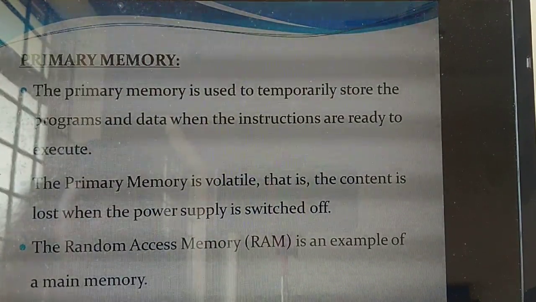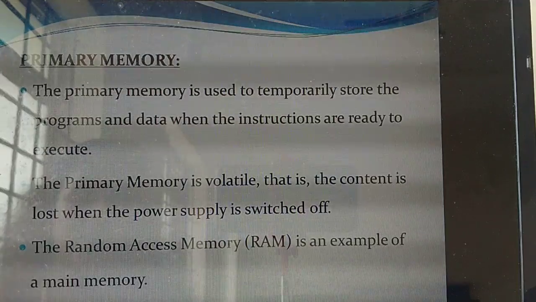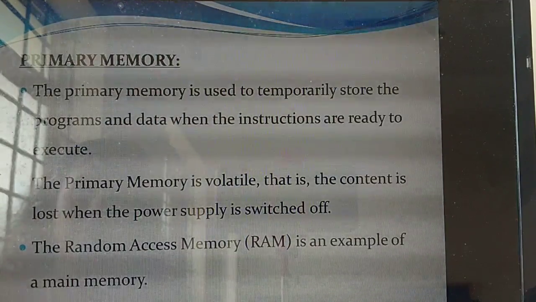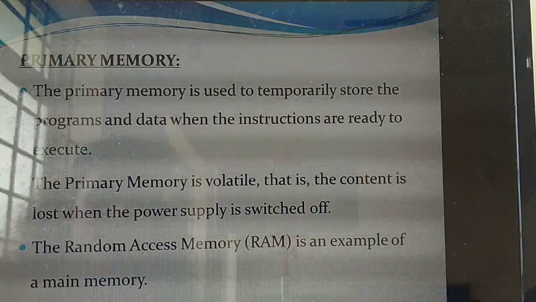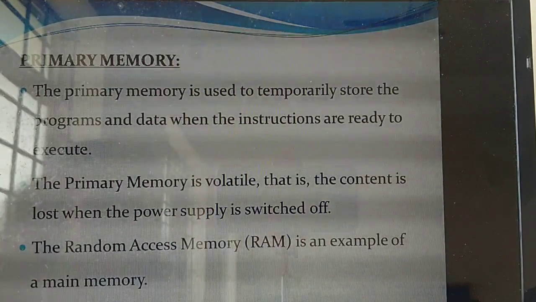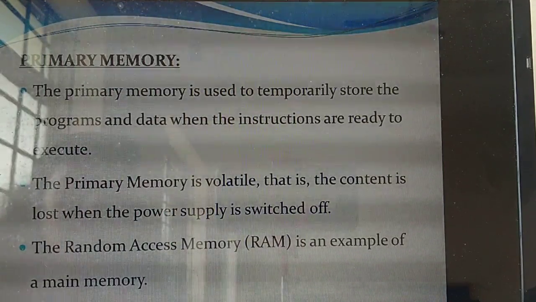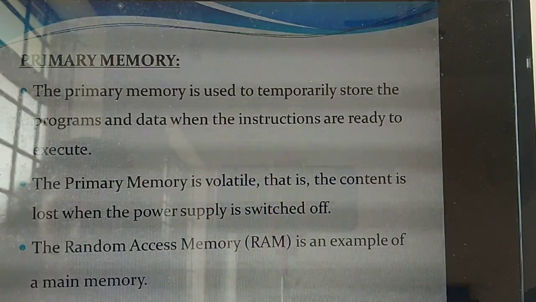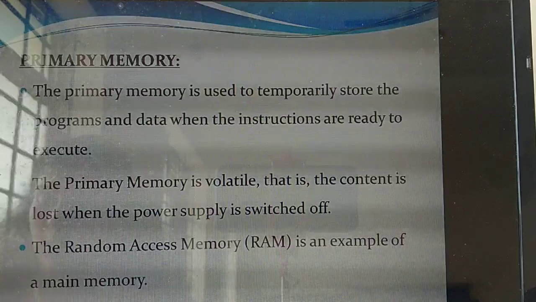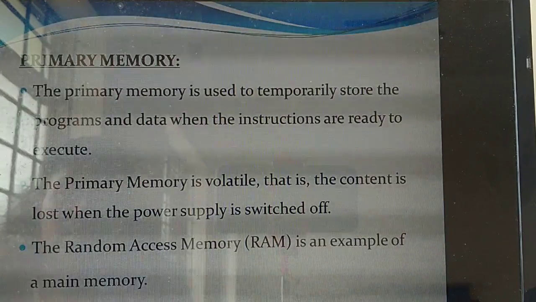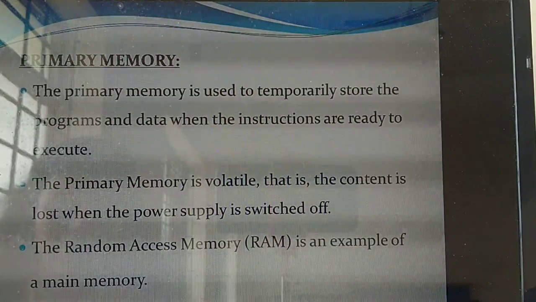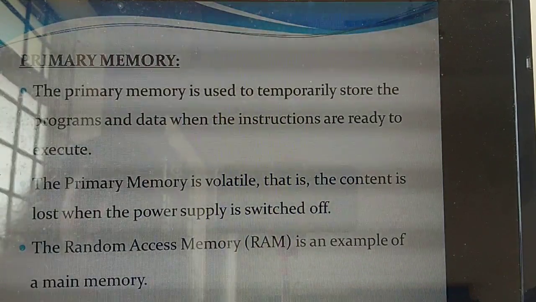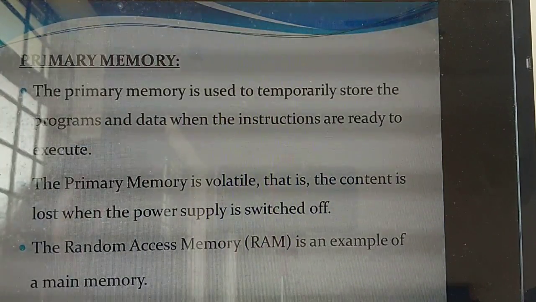Understand? Two types of memory were mentioned. What are they? Primary memory as well as secondary memory. Which one is used to temporarily store the programs? Primary memory. Primary memory is always used to store the programs in a temporary manner. So primary memory is a volatile memory. That means if the power goes, the data will get lost. That means the primary memory is volatile, as its content is lost when the power supply is switched off.